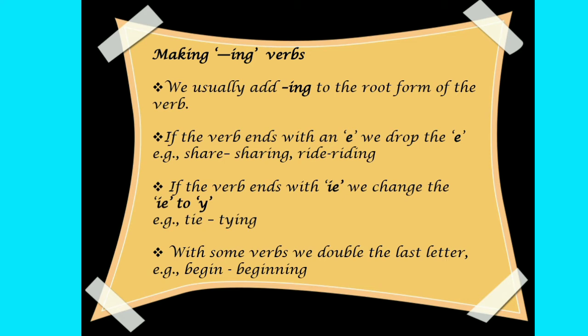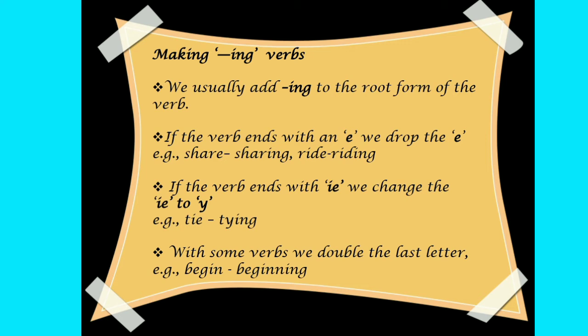Now, how to make ing verb? We usually add ing to the root form of the verb, and if the verb ends with an e, we drop that e and replace it with ing. And if the verb ends with ie, we change ie into y.